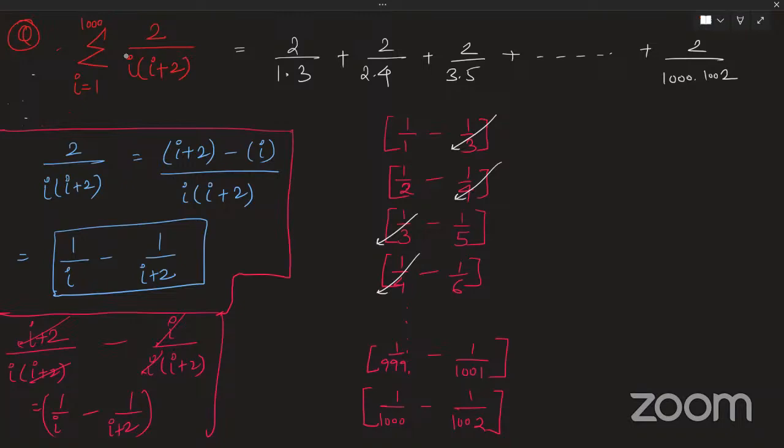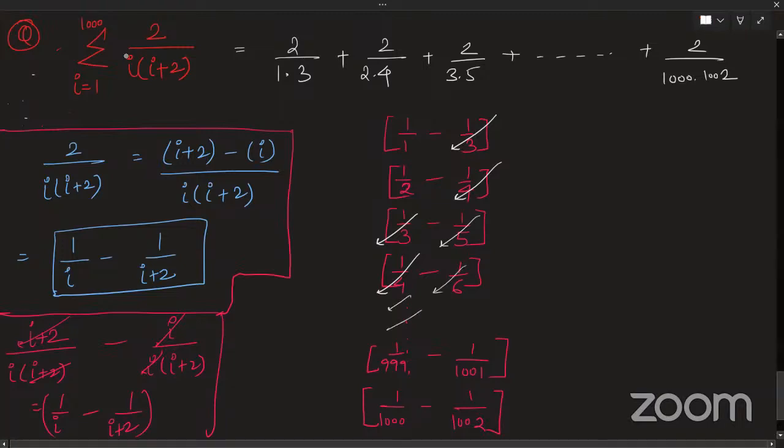Okay. So similarly, my 1/5 will also cancel out some term. My 1/6 will also cancel out some term. Can I say my 1/999 will also get cancelled out? Yes, sir. And my 1/1000 will also get cancelled out? No, sir. My 1/1000 will not get cancelled out.